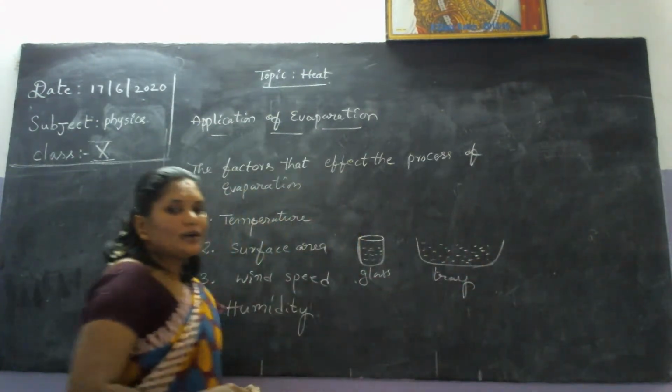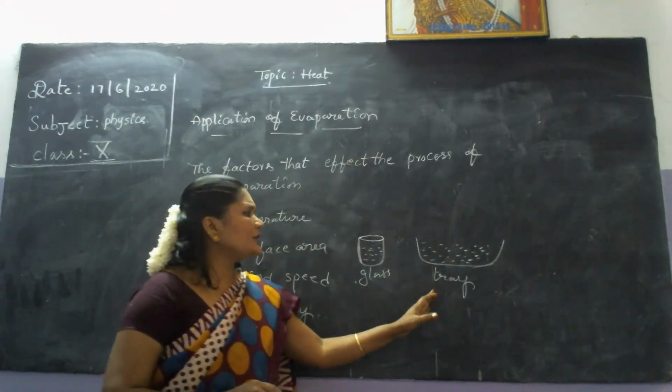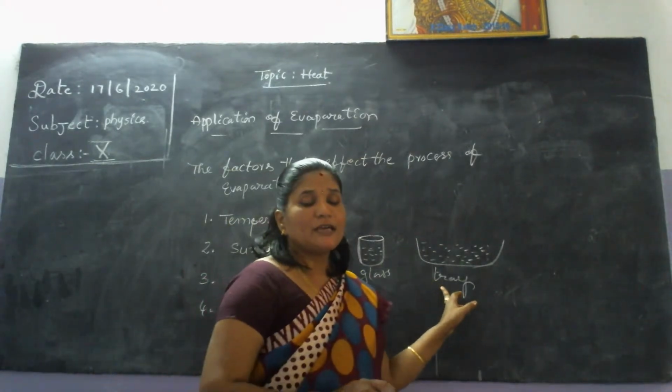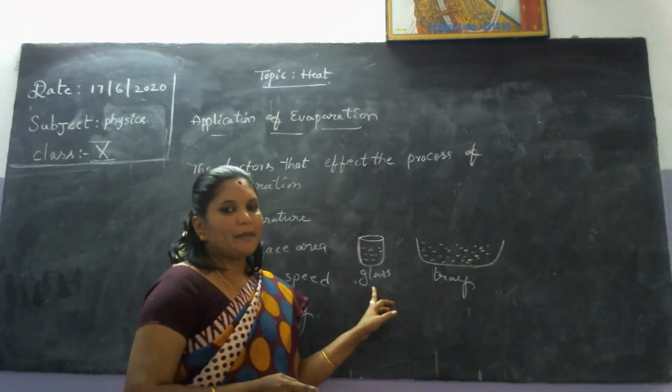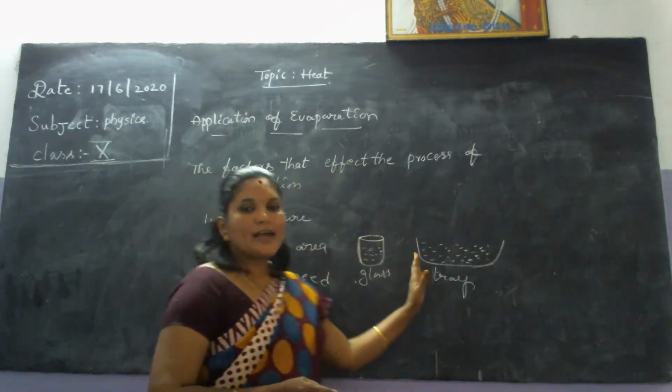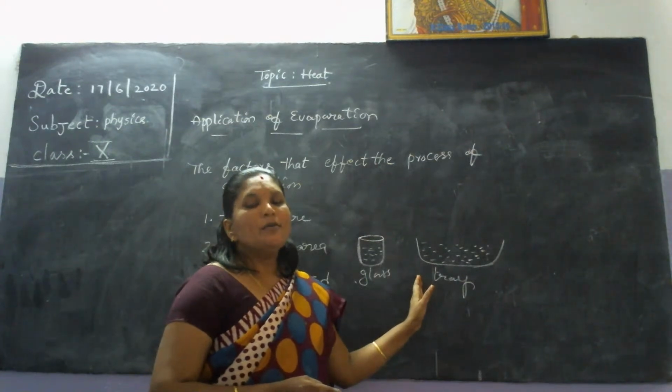You can observe which has more surface area. Automatically you say the tray's surface area is more compared with the glass tumbler. So if the surface area is more, the evaporation will be more.